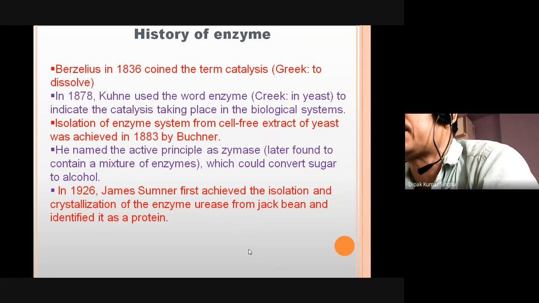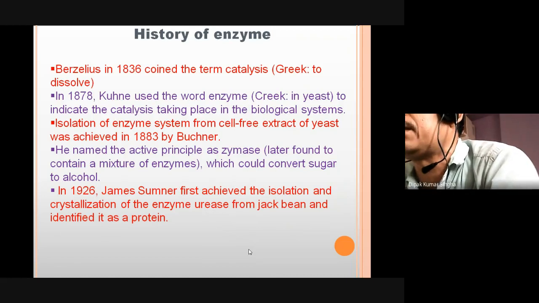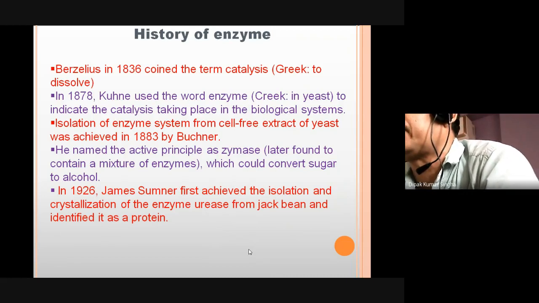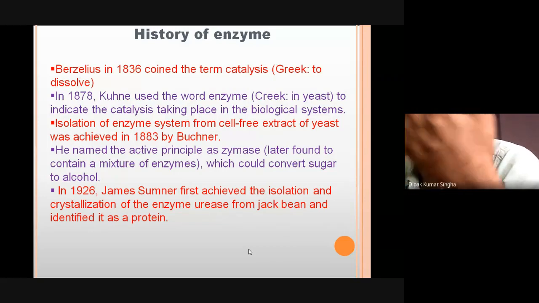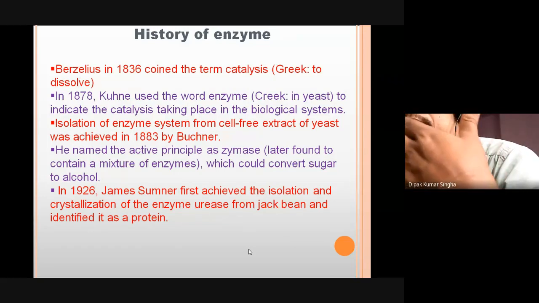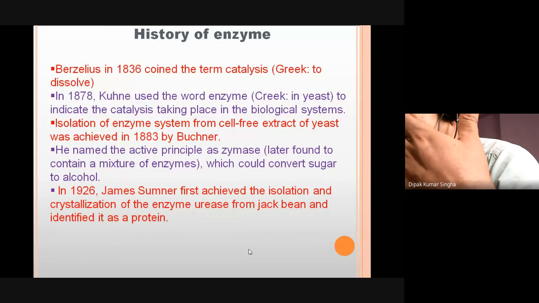Berzelius, in 1836, coined the term catalysis. Previously, the enzyme was termed catalysis because it catalyzes, that is, speeds up the rate of a reaction. That means the substrate can dissolve it. So previously, enzymes were named catalysis.